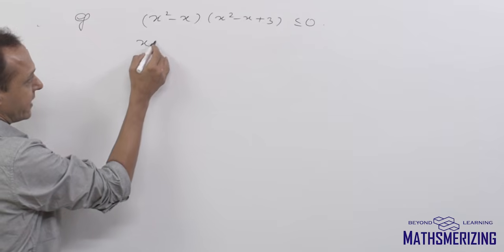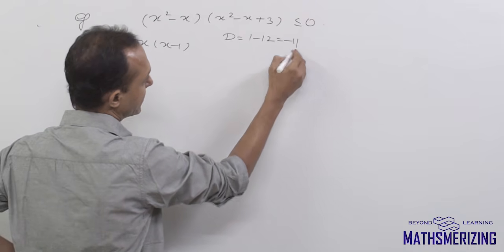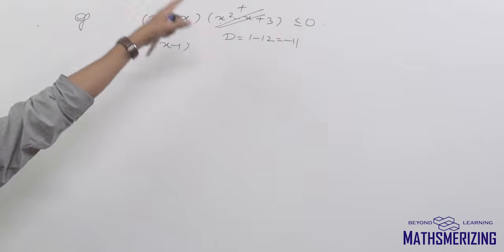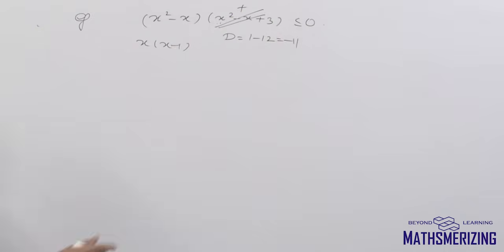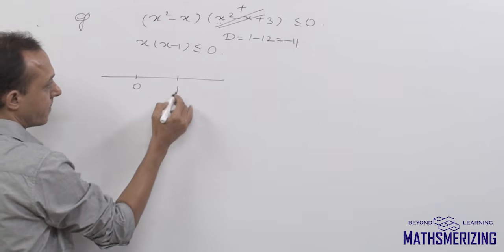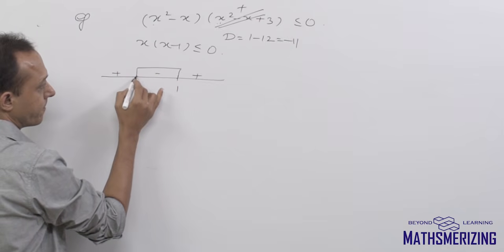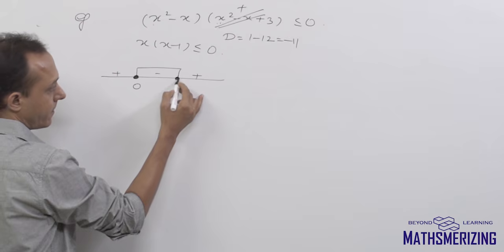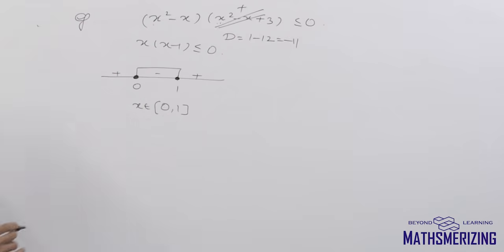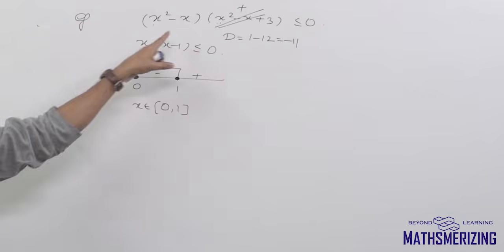Now here I can factorize this one, x into (x minus 1). But for this, what is the value of d? 1 minus 12 is minus 11. So now coefficient of x square is what? Positive. So it is always positive. So I'll remove the expression. Rule number 1 says remove the expression. So I'll remove the expression from the inequality, keeping this sign. So simply it will be 0 and 1. Coefficient of x square is positive, so plus, minus and plus. So answer to this question is value of x will lie between 0 and 1. So this is how we'll use this fundamental.